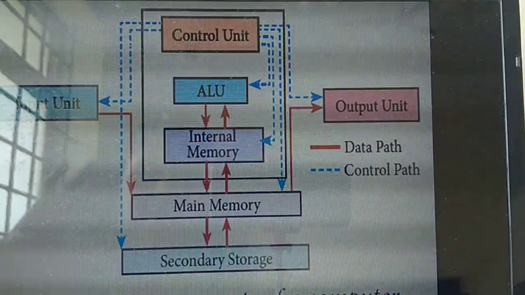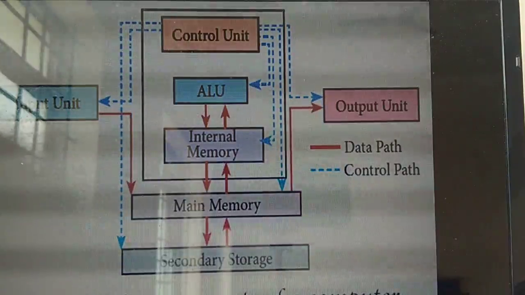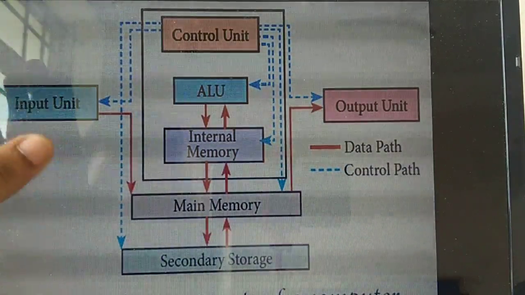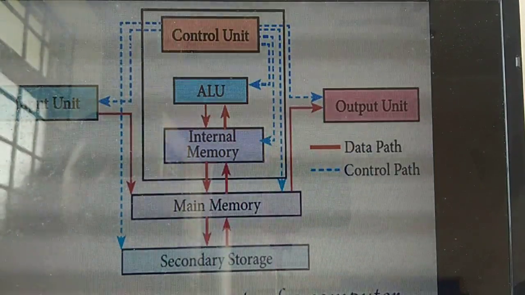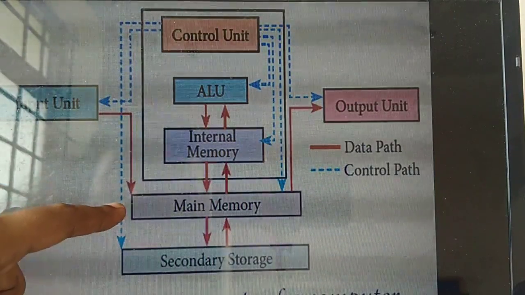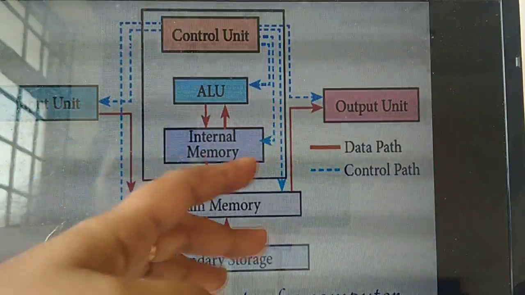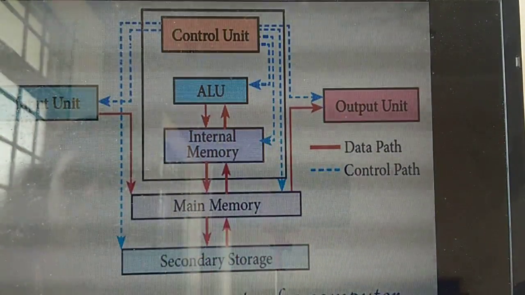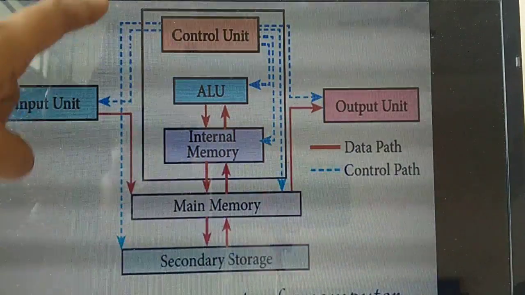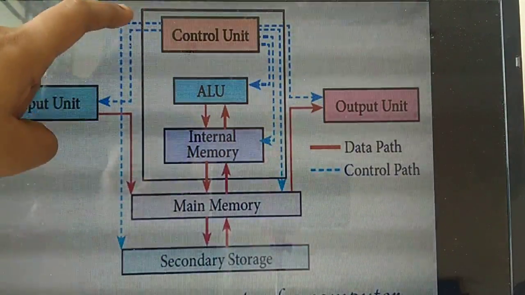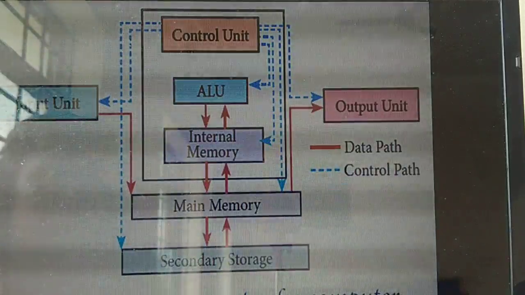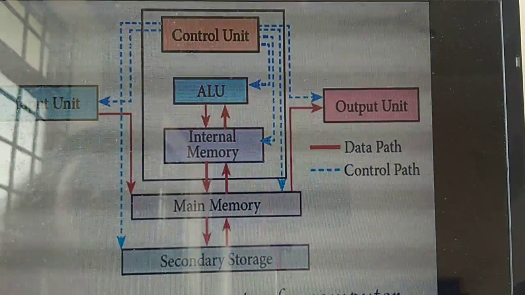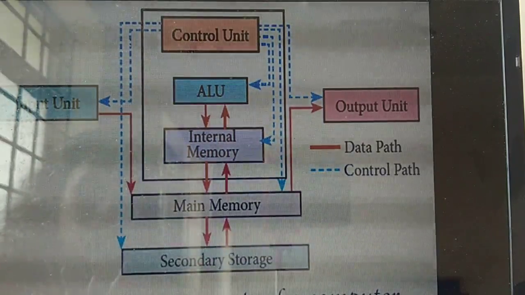From memory, you are getting the output. You see the red color line, then only you will understand. So I am giving input. This input is entered into the CPU, it will process the data and it will enter into the main memory. From this main memory, after processing, it will give the output. Understand? All these operations are controlled by this blue color dotted lines. So this is controlled by whom? The controlling of data is given by the control unit. Understand? This diagram is very, very important. So you should draw the diagram for the components of a computer.